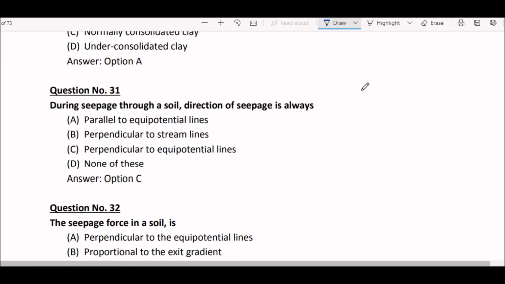Next question. During seepage through a soil, direction of seepage is always option C, perpendicular to equipotential line. Next question.